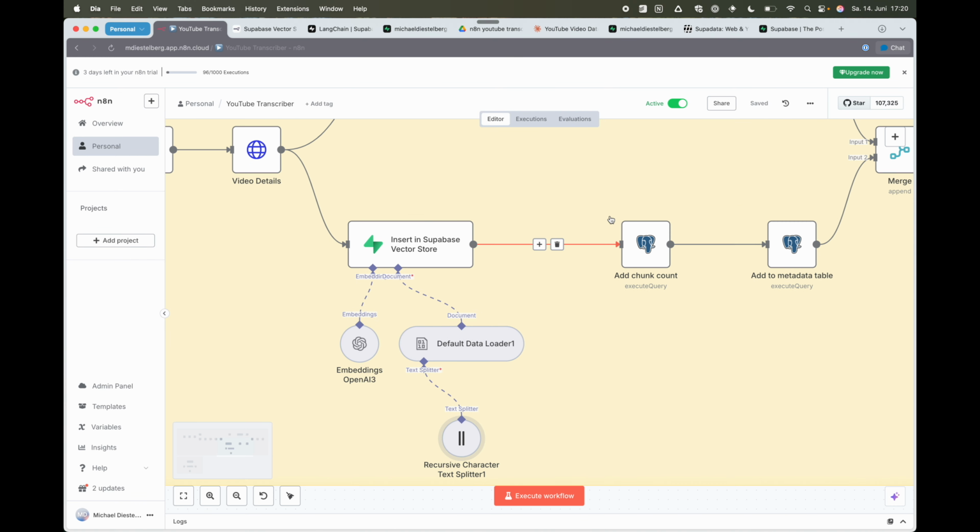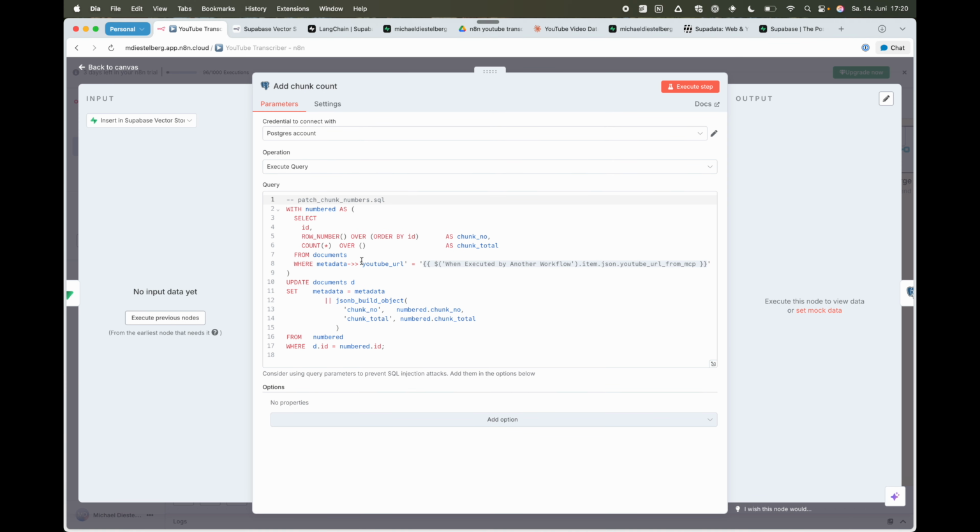And I'm doing this by using a Postgres node over here, and that's executing a query. That query is basically calculating the current chunk and the number of total chunks, and is putting this into the metadata column in the documents table. It's keeping the existing metadata in there and is appending the additional fields over there. You can copy this code here. I created this with the help of ChatGPT.